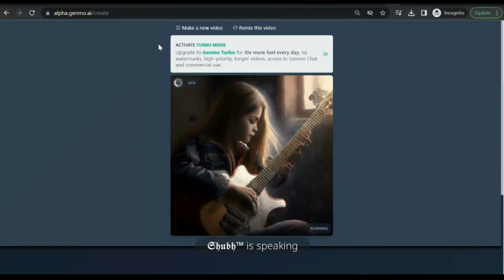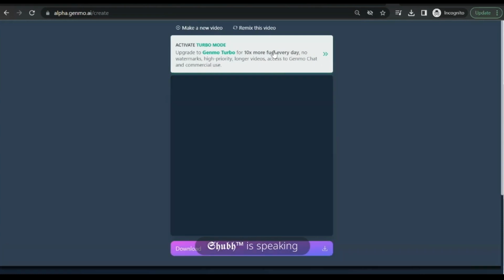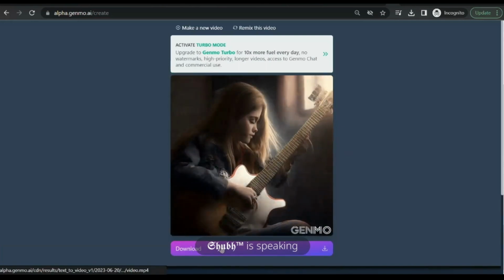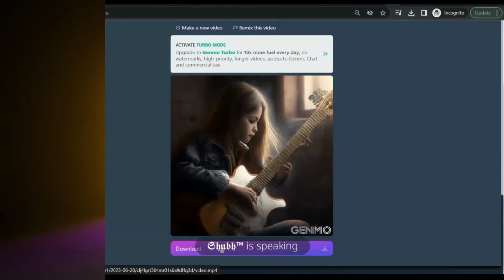It's saying upgrade to Gemini Turbo for 10x more fuel every day. Fuel here means your credits. They have a different name called fuel, which is equal to the credit system. I have 100 credits, and here we go. Let's download, and you can see how beautiful it is, right?